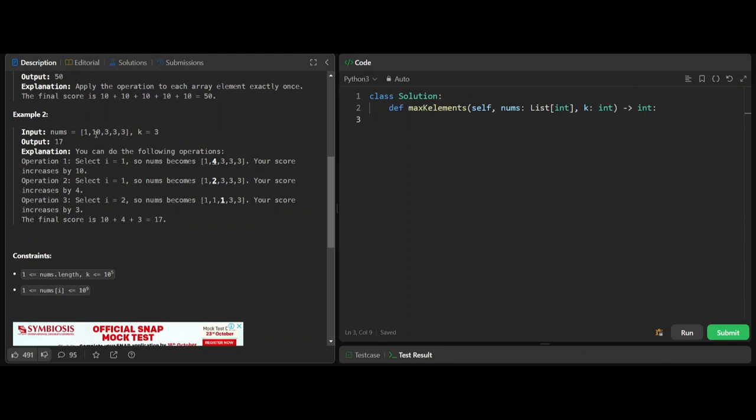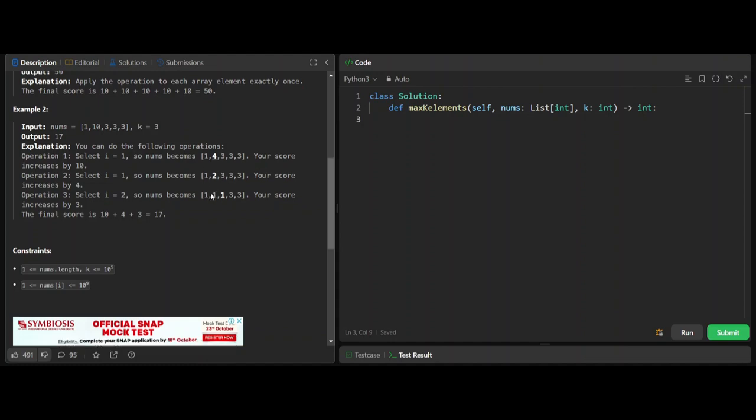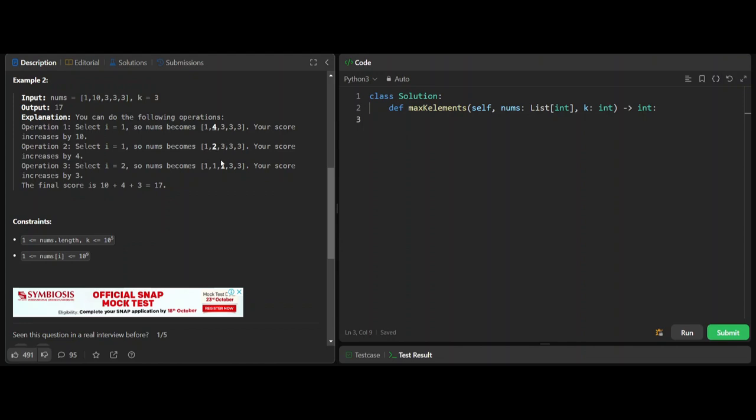So after taking 10, we need to use the ceiling function and divide it by 3. So 10 divided by 3 with the ceiling function will give us 4. Again, we will be taking 4 and adding that to our result. 4 divided by 3 will give us 2 after applying the ceiling function. After that, we will be taking 3 and applying the ceiling function and adding it to our result. At the end, we will have 17 as our result.